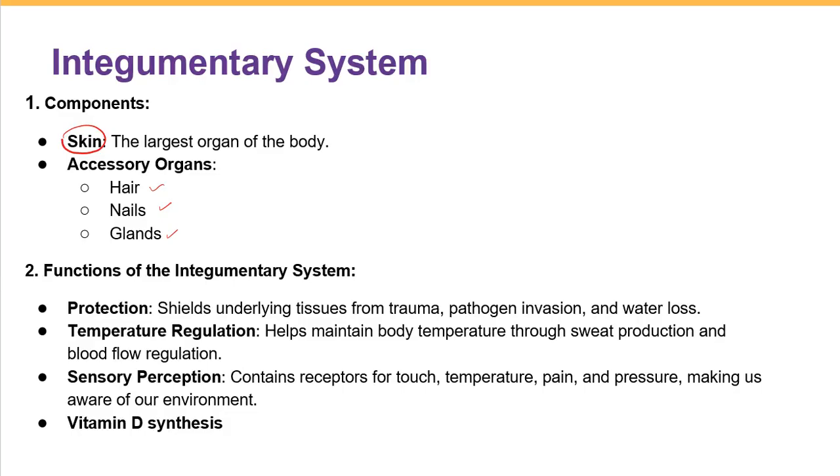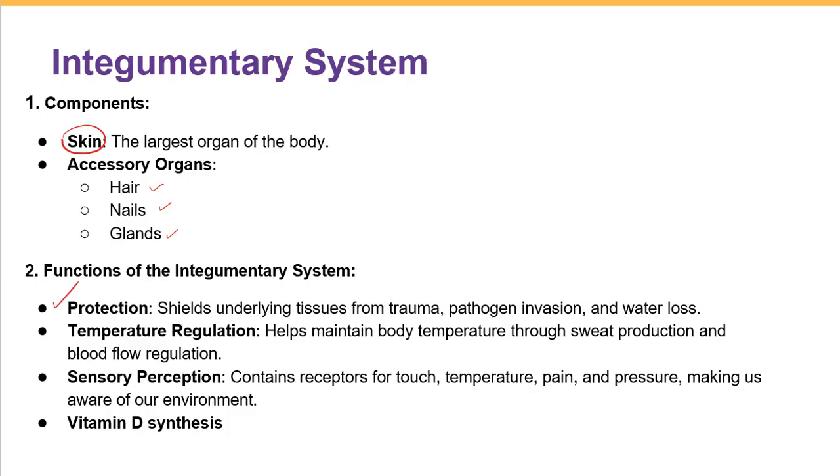But what is the function of the integumentary system? Why do we have skin and the other structures? The first thing you can remember: just imagine our body without skin. That looks scary, right? The first function of the skin is protection. It protects our body or the underlying tissue from trauma, pathogen invasion, and also water loss. So protection is the number one that we can remember.